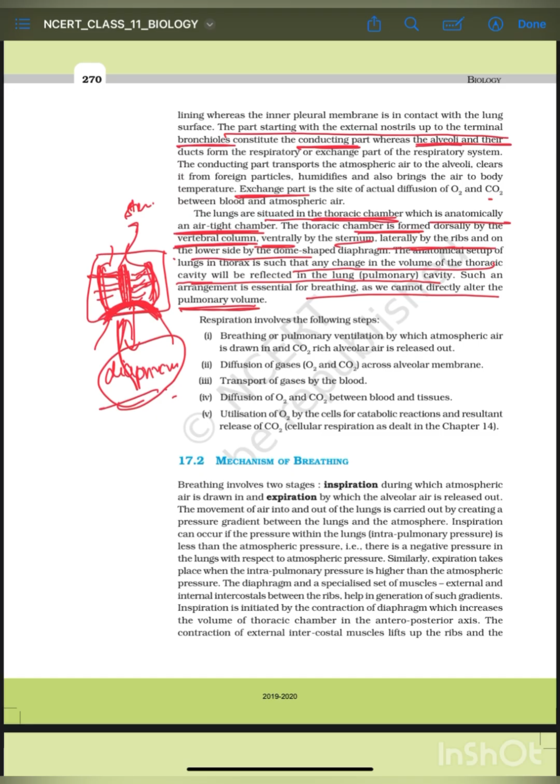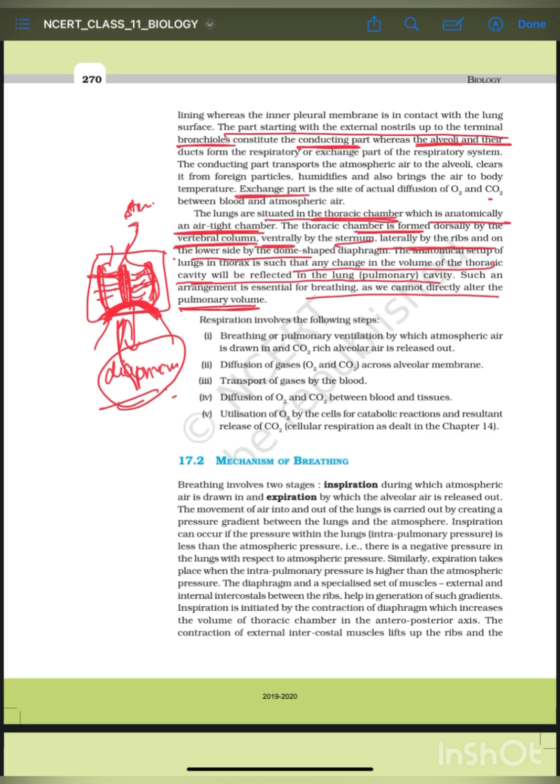What is inspiration? Inspiration in basic language is the intake of air, and expiration is releasing that air. So breathing involves 2 stages: inspiration, during which atmospheric air is drawn in, and expiration, by which the alveolar air is released out.